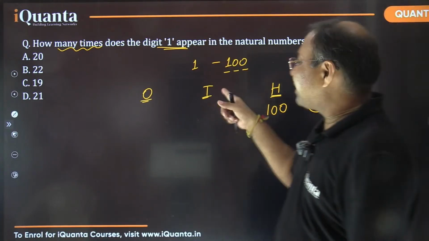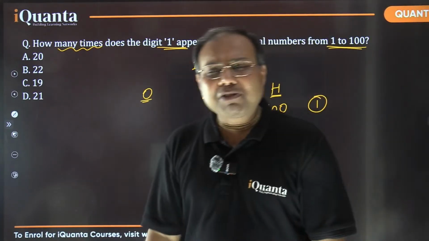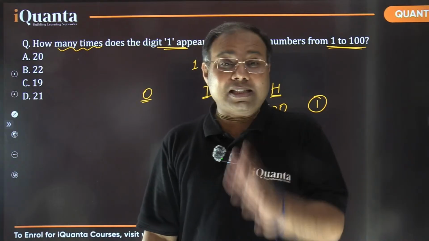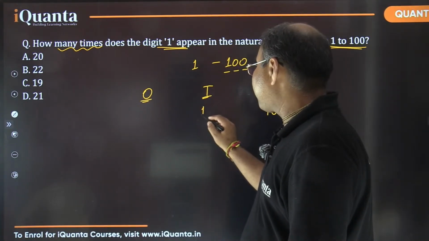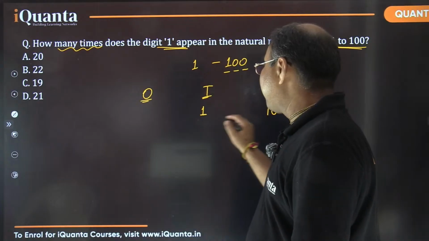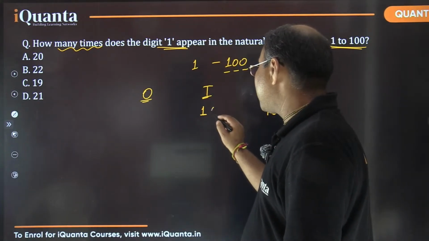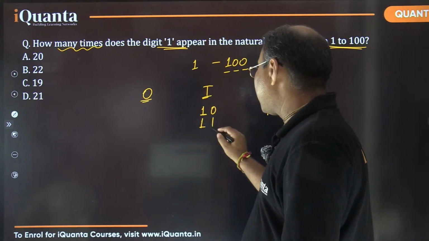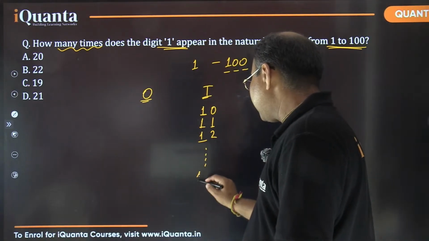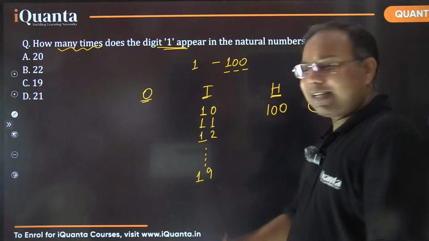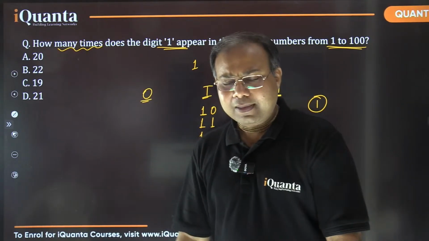Okay, if I'm talking about the tens place, the numbers which are having tens place as the digit 1. So if tens place is 1, tens place is fixed. So what about ones place? Ones place can be 0 or 1 or 2 and so on up to 9. That means 10, 11, 12 up to 19, isn't it? 10 cases. Yes or no?